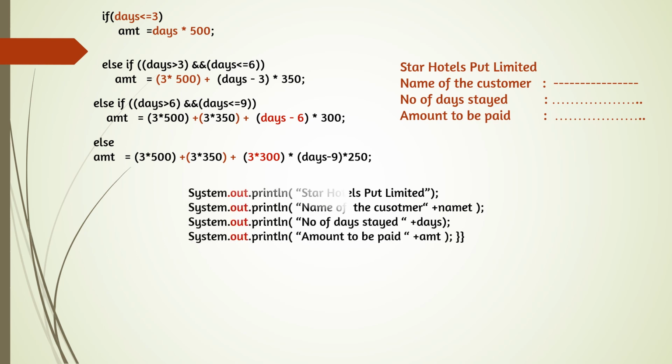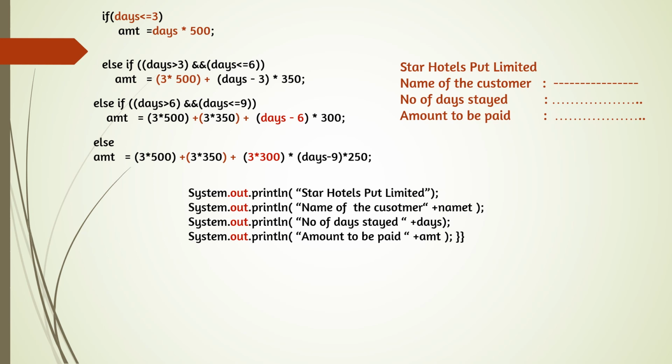So when we print, according to the format, we have to use System.out.println as given: Star Hotels Private Limited, then the name of the customer, printing the variable name, and the number of days. In days we have inputted the number of days, so here we are printing days, and the amount to be paid is AMT, because in AMT we have counted the amount that has to be paid.